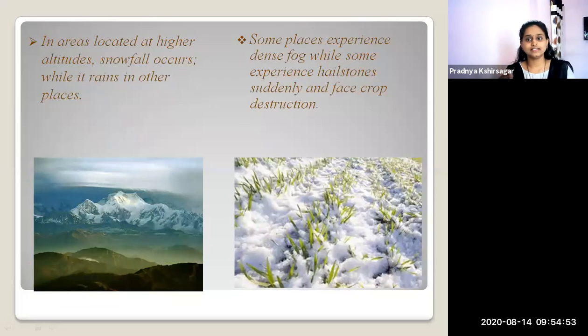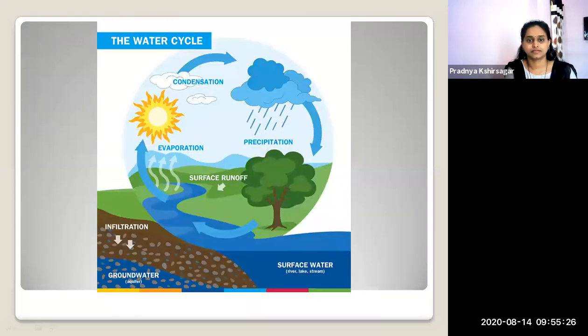Yes, and in some other places we experience dense fog, while some experience hailstones. And if suddenly the hailstones start, the crop field gets easily destroyed, as you can see in the image on your screen. Yes. Now next, till here we have learned about condensation and the forms of condensation.